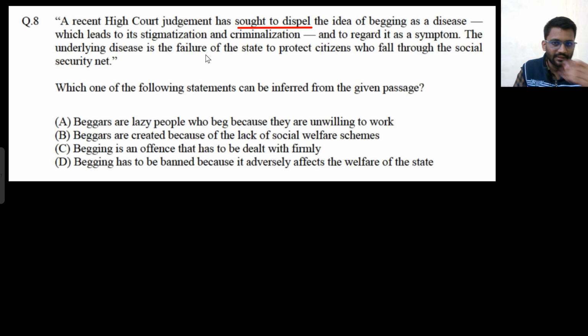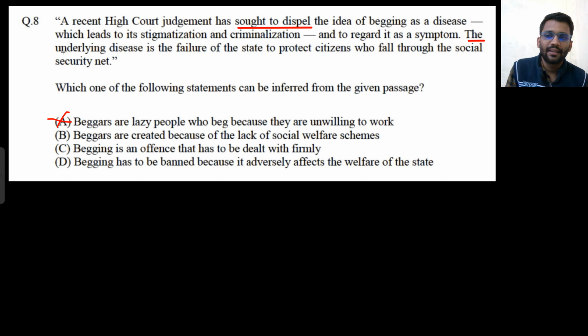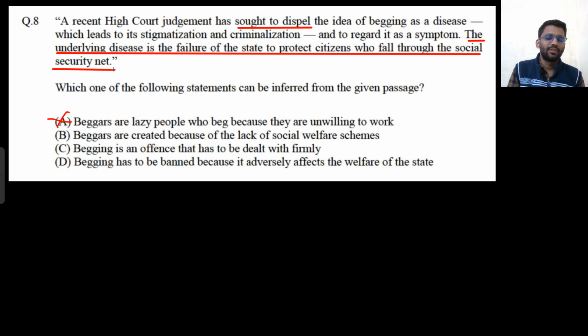Okay, so we will read now what can be inferred from the given passage so that we could understand the meaning of the lines. So beggars are lazy people who beg because they are unwilling to work. Nowhere it is said. Beggars are created because of the lack of social welfare scheme. So this is what is inferred from the last line: the underlying disease is the failure of the state to protect citizens who fall through the social security net.